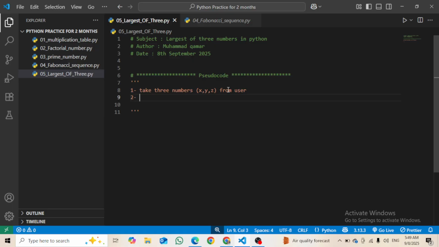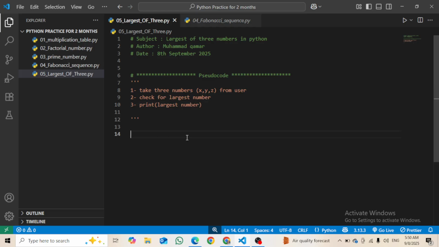Then the second step is to check for the largest number, that is, which number is largest. And in the third step, we will just print the largest number. I guess this is the pseudocode.